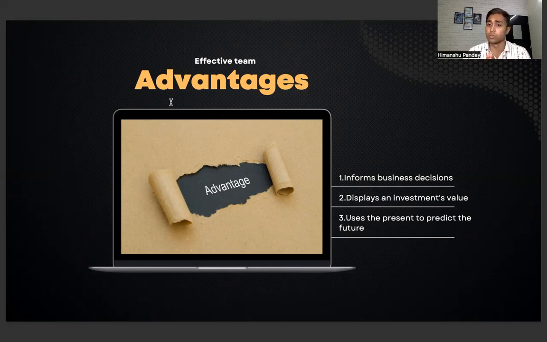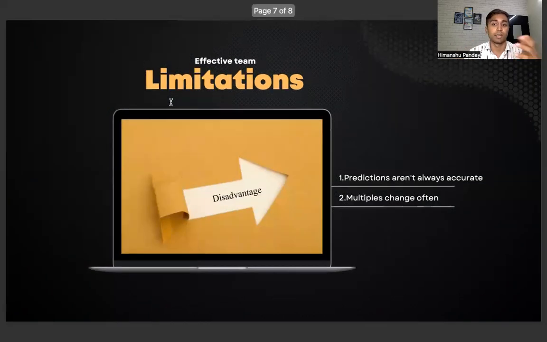The third one is using the present to predict the future. Using the present cash flow, terminal value can predict the future remuneration from that company. This could be one of the biggest advantages of the terminal value. But everything has advantages and disadvantages, so let's try to understand the disadvantages.